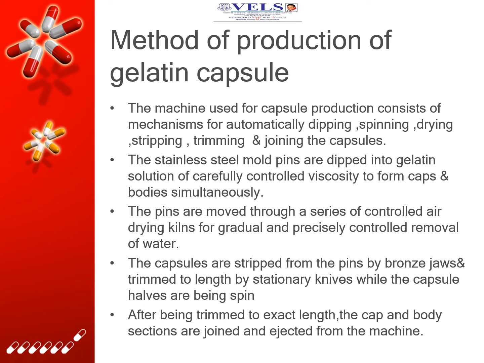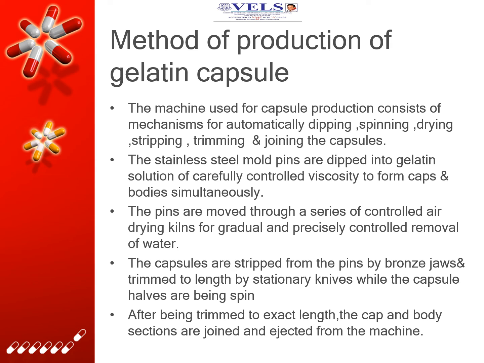Methods for production of the gelatin capsule. The machine used for capsule production consists of mechanisms for automatically dipping, spinning, drying, stripping, trimming and joining the capsules. The stainless steel mold pins are dipped into gelatin solution of carefully controlled viscosity to form caps and bodies simultaneously.